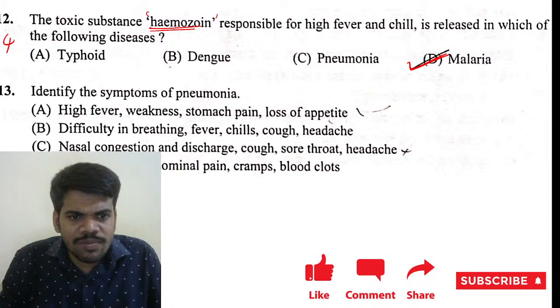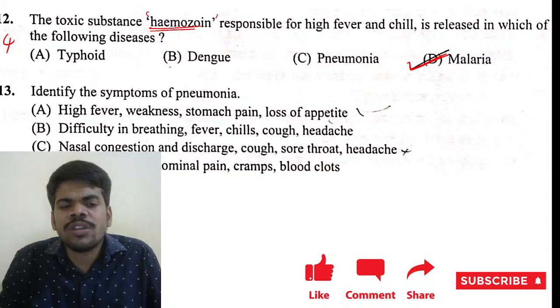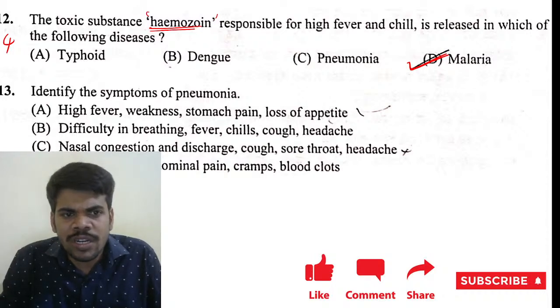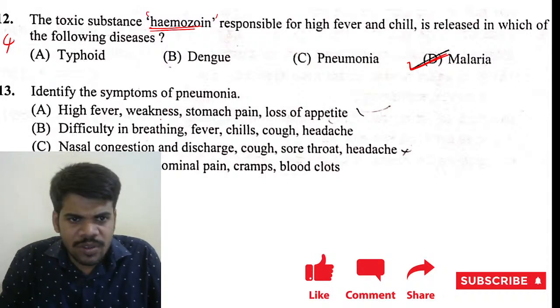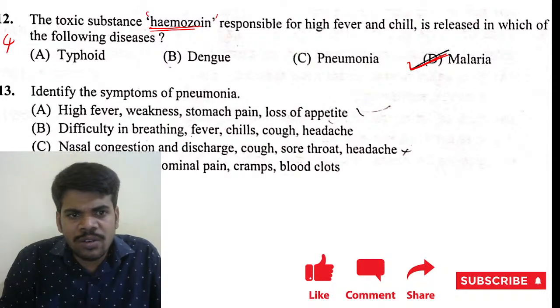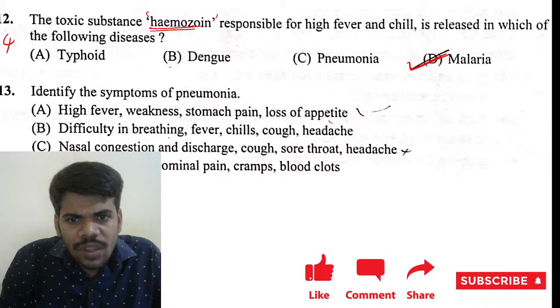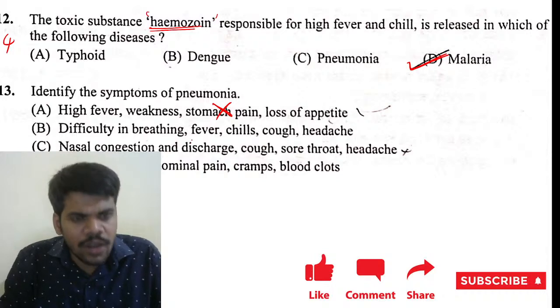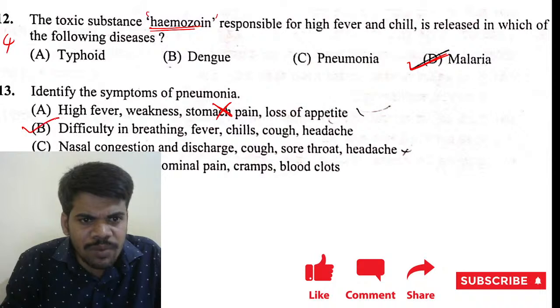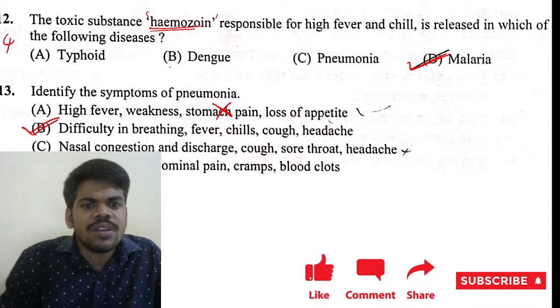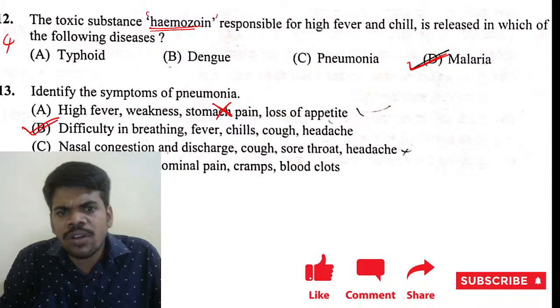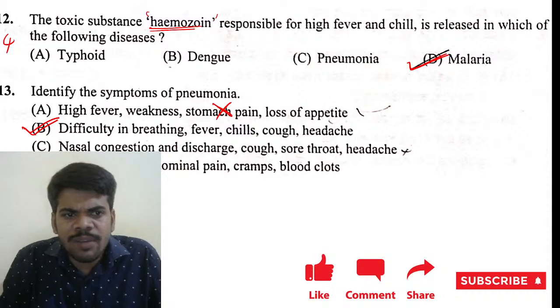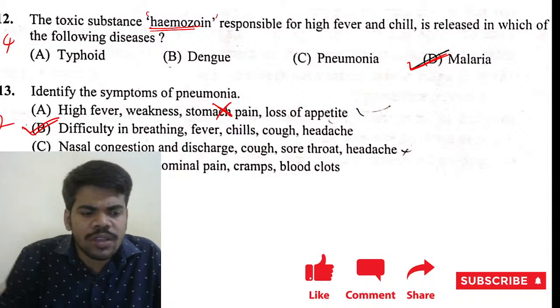Next, identify the symptoms of pneumonia. Constipation is related to the stomach, but pneumonia is related to the lungs. Difficulty breathing, fever, chills, cough and headache, that is okay. High fever, weakness, stomach pain, no. So options A and D are wrong. Come to the 13th question answer. The right answer is difficulty in breathing; nasal congestion and discharge are in a normal cold. So difficulty in breathing is there. So option 2 is the right answer.